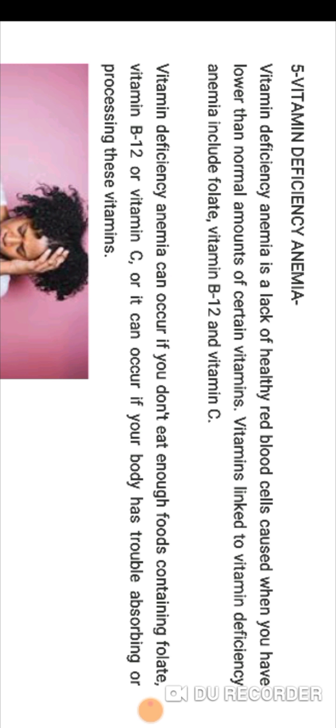The vitamins linked to vitamin deficiency anemia include folate, vitamin B12 and vitamin C. Vitamin deficiency anemia can occur if you don't eat enough food containing folate, vitamin B12 or vitamin C, or if your body has trouble absorbing or processing these vitamins.